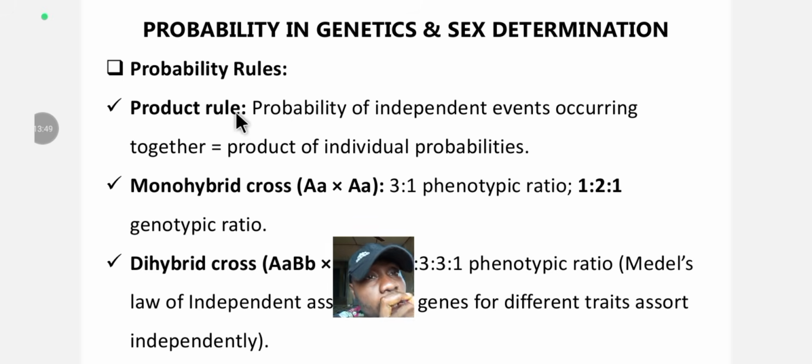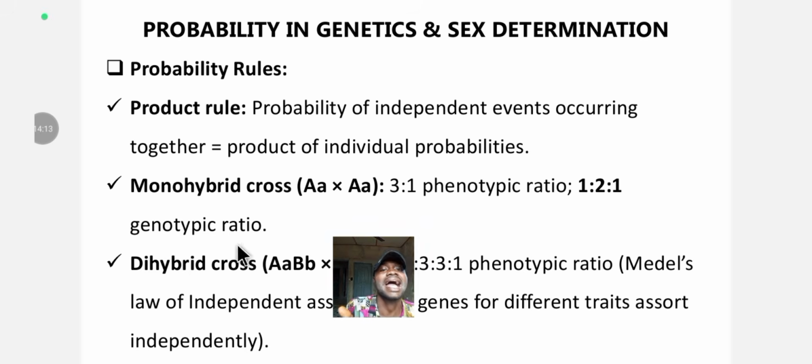The product rule is the first one. The probability of independent events occurring together is equal to the product of their individual probabilities. Independent events are events that are not dependent on anything. That's the first rule.